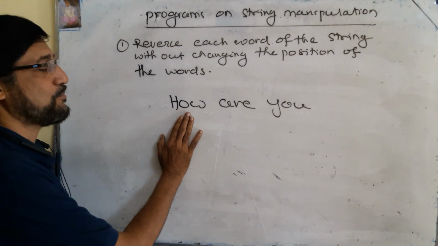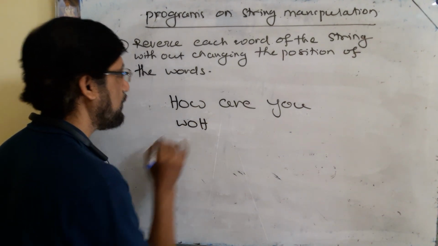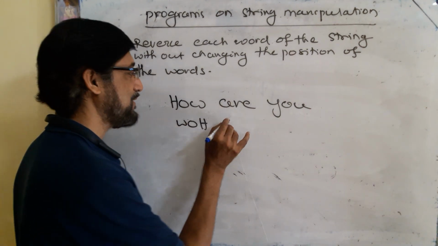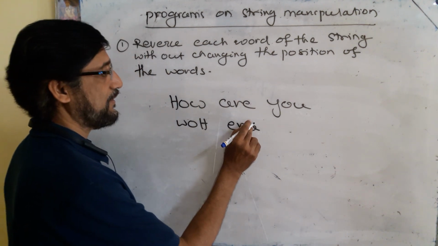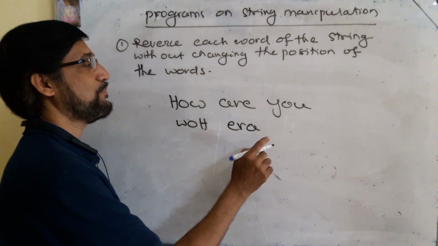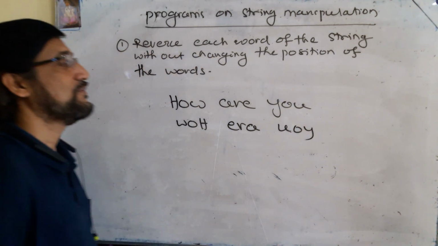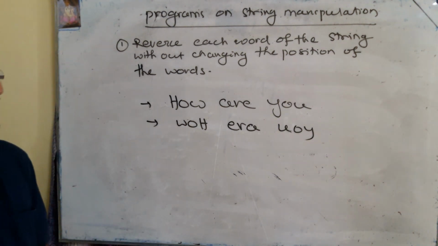"How" will remain in the first position, but the word's characters will be changed, that means it is "woh". "Are" will remain in the second position, but its characters will be changed, so it is "era". Then "you" will remain in the third position, but the characters will change, that is "uoy". So this is your input string and this is your output string.